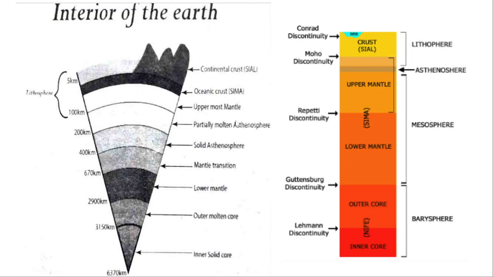The upper part of the asthenosphere is partially molten, and the lower part is solid. Remember this. And then you have the mantle, and you have the inner solid core and outer molten core. Within the core, the innermost is mostly made up of iron, that is solid, and the outer one is mostly made up of iron and nickel, which is a little bit molten. And the mantle, lower mantle and upper mantle. Immediately below the lithosphere you have the asthenosphere.